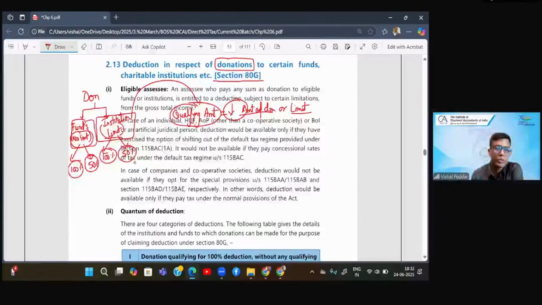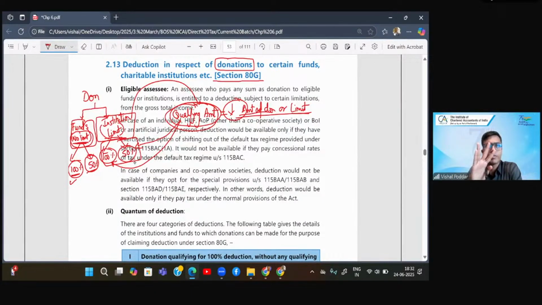Now here, since there is no limit, there is no question of qualifying amount because whatever is your donation, the entire donation is the qualifying amount. So here you simply multiply 100% or 50% by the amount of donation. Here, since there is a limit, you have to first find out the qualifying amount by this method and then multiply the qualifying amount by 100% or 50%, as the case may be. So there are four categories of donations: funds, institutions.